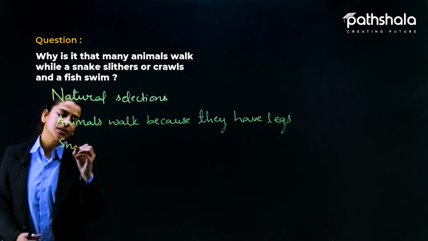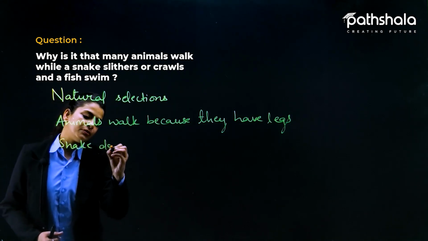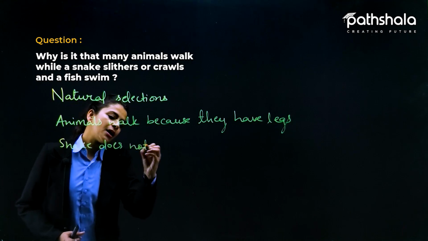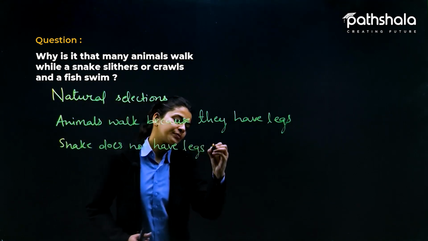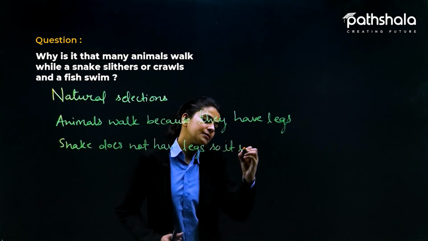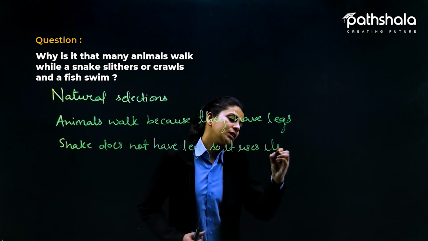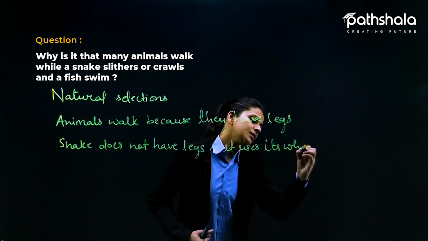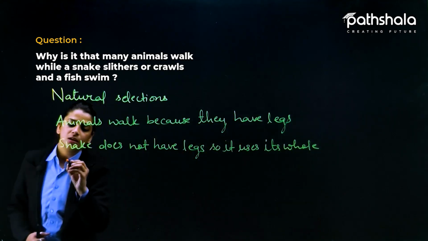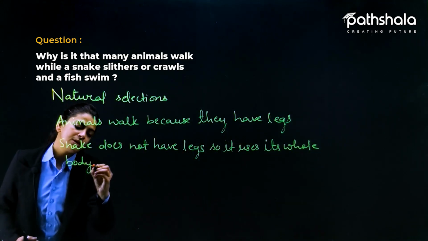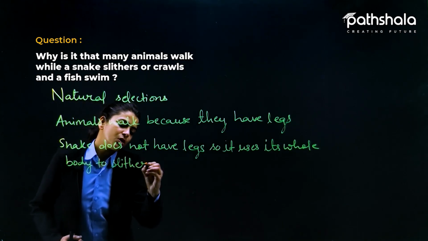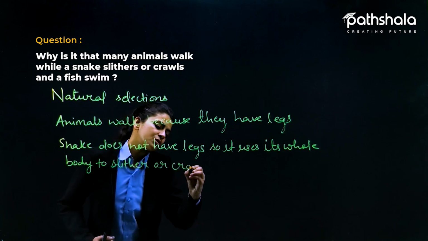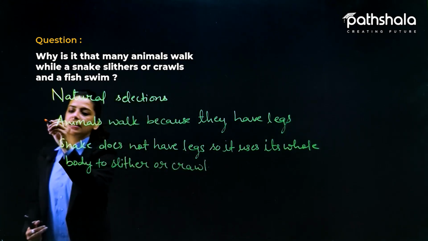Now in case of snake, it does not have legs, so it uses its whole body to slither or crawl. So that is in case of snake.